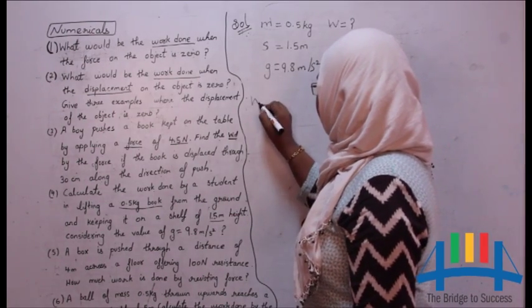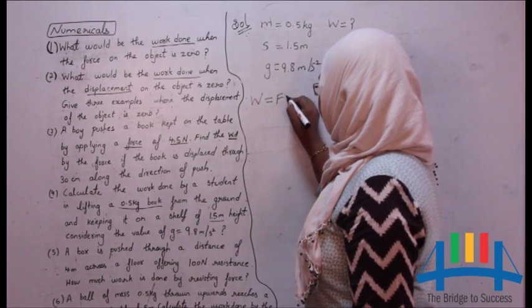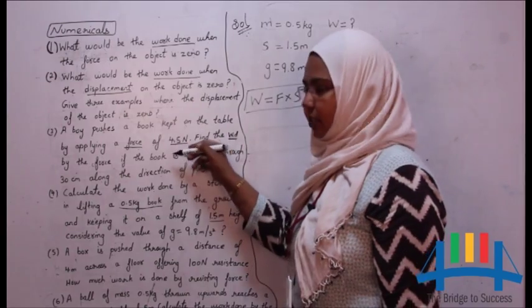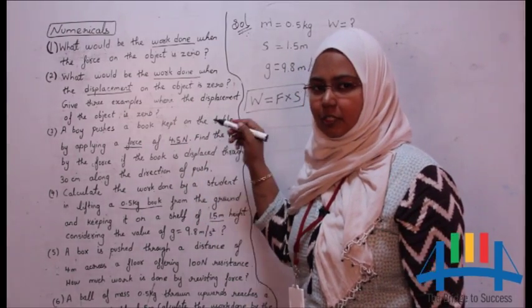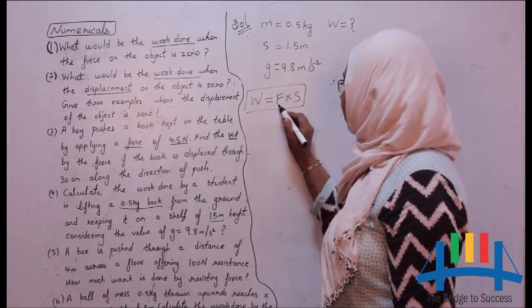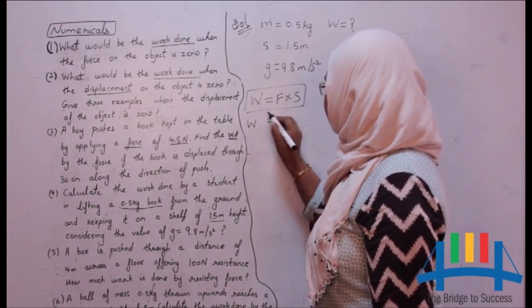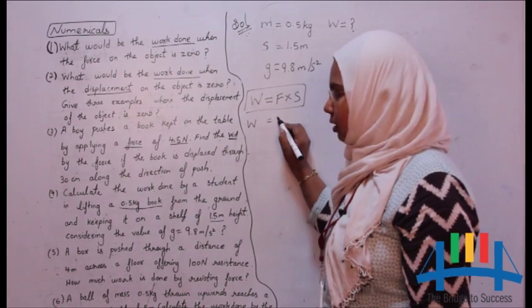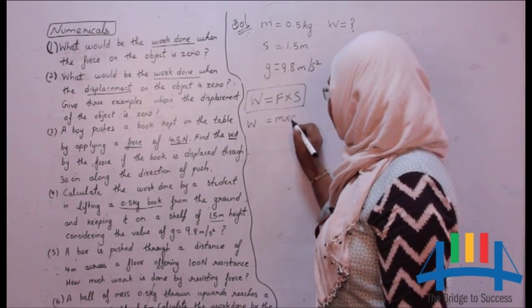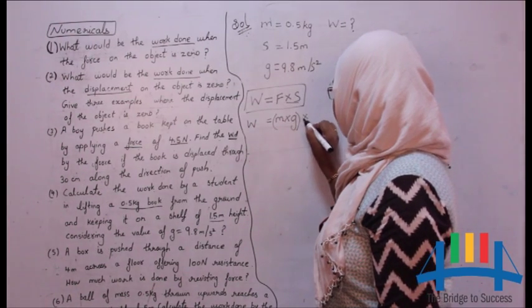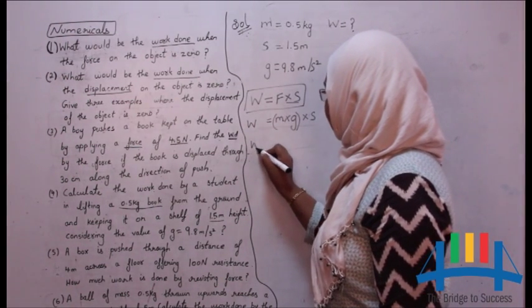Now, the work formula we know: W is equal to F into S. In the three cases we have seen, they directly gave the force and displacement values, but here the force value is not given directly. So what we will do is use the force formula, that is mass into acceleration due to gravity, and then multiply by displacement. So now let us substitute.